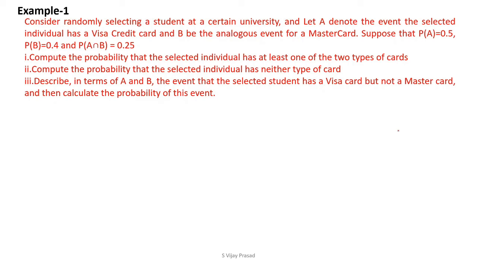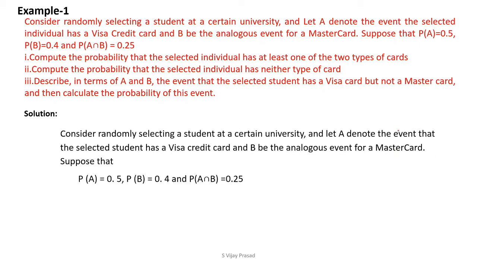But we need to compute the probability that the selected individual has at least one of the two types of cards. At least means he may have one card, or he may have two cards. Okay. Now the solution: consider a randomly selected student at a certain university.